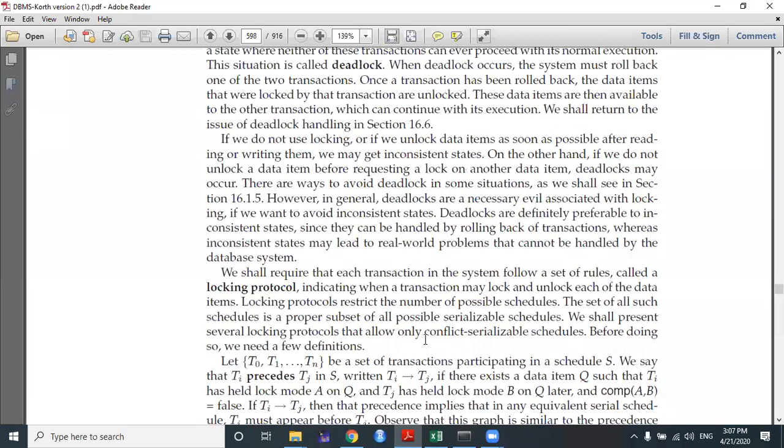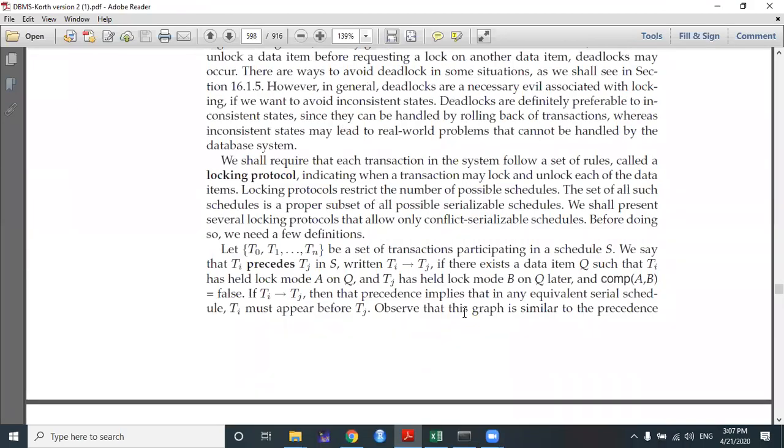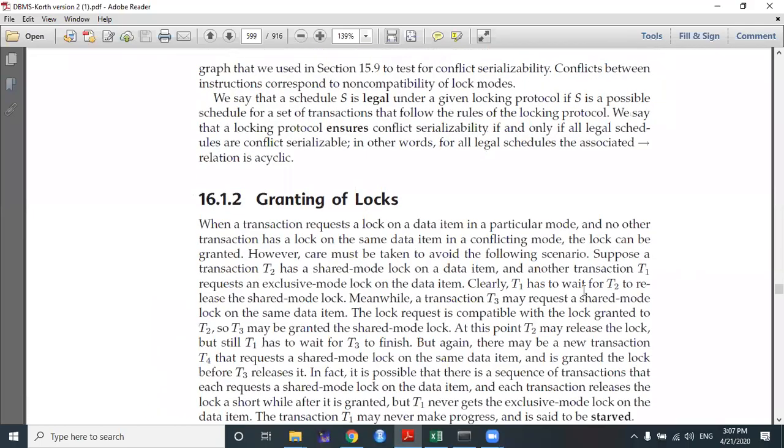Everyone must read this very carefully. What I already discussed has been told here.